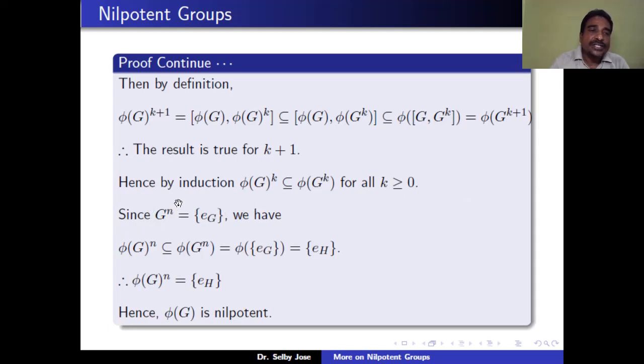Now since G is nilpotent, G_n is equal to the identity, or the trivial group. So φ of G_n is contained in φ of G_n, which is equal to φ of the identity, the trivial group, which is a trivial subgroup of H. So φ of G_n is equal to the trivial group. Therefore the lower central series of φ of G terminates, or reaches the trivial group, in a finite number of steps. That means φ of G is nilpotent.